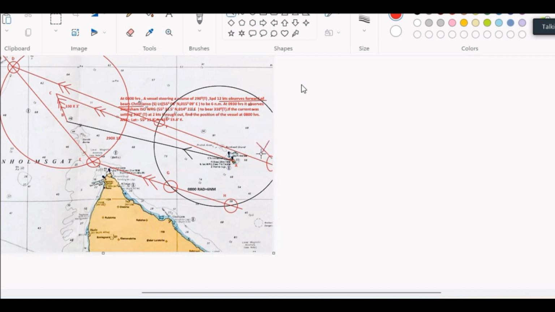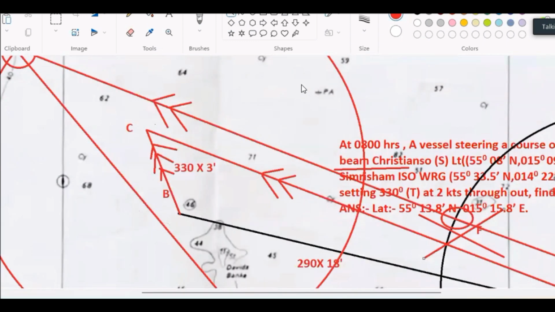So this is not possible. F is not possible because the lighthouse is not forward of the beam. It is above the beam. Now I go to the below. Below में देखो सब match करें. Now I go to the below.